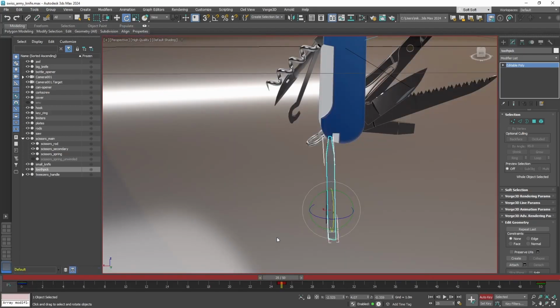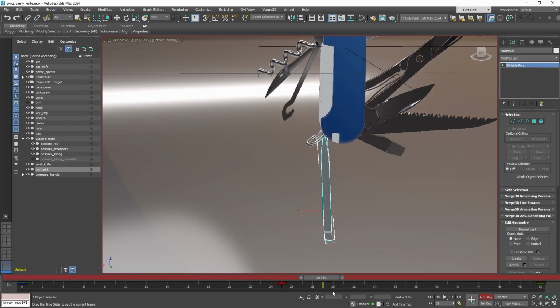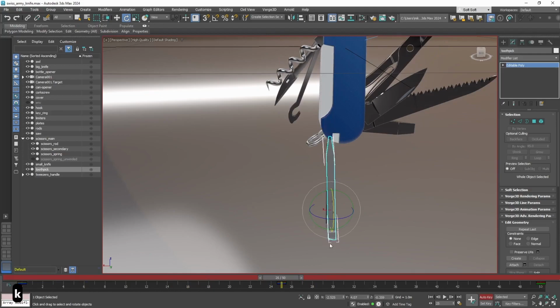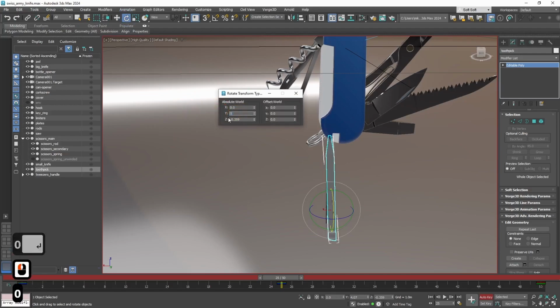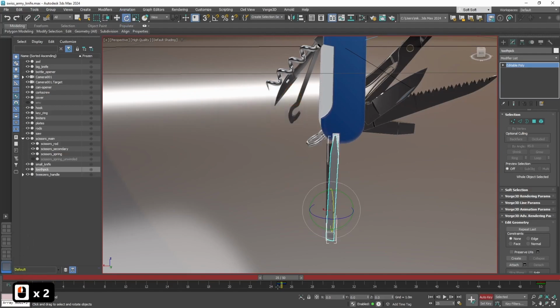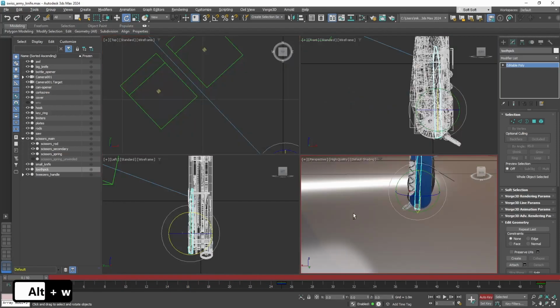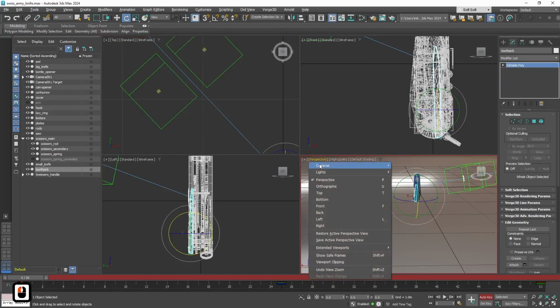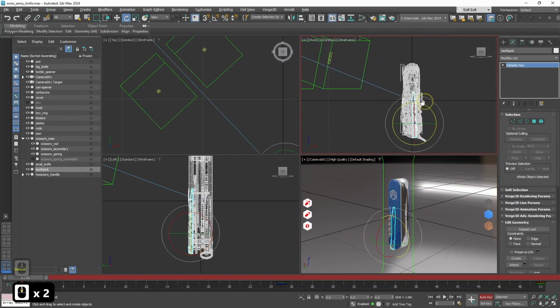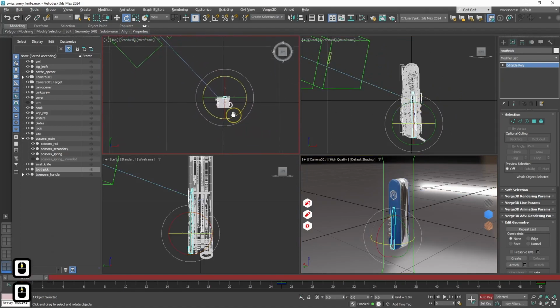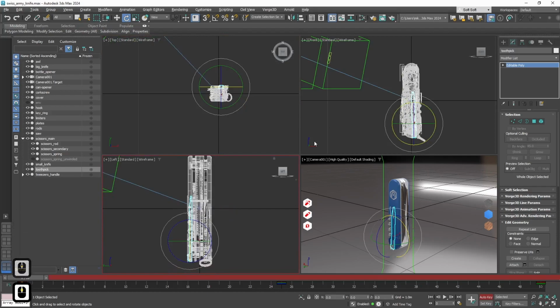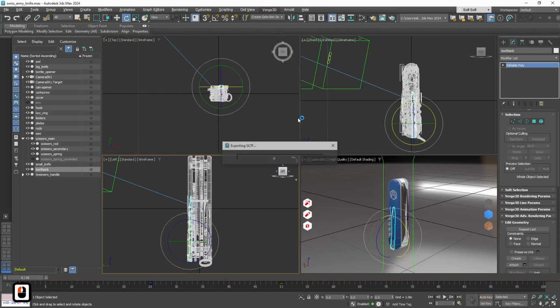Okay, but now we may notice that the rotation starts from the 0 frame, not from the 25th frame. For that, let's go to 25th frame, set all the rotation to 0, and then set a keyframe. Alright, that completes the animations. Let's set the viewport back to camera. Now if we sneak peek our scene, we will see all animations that we just created.